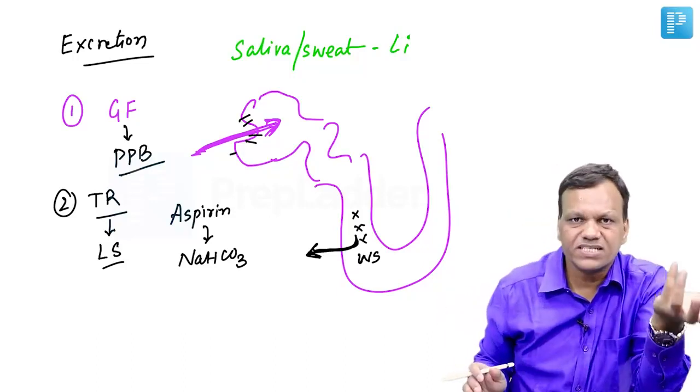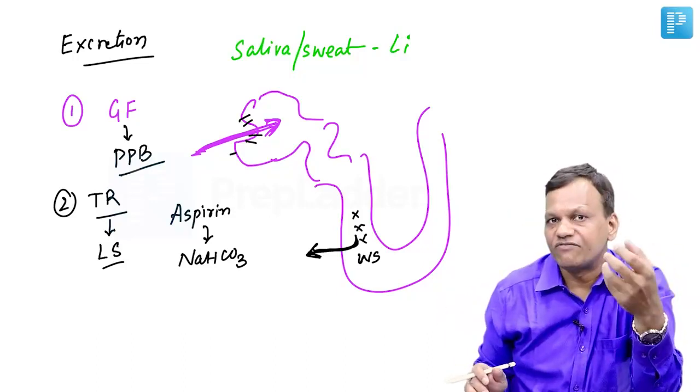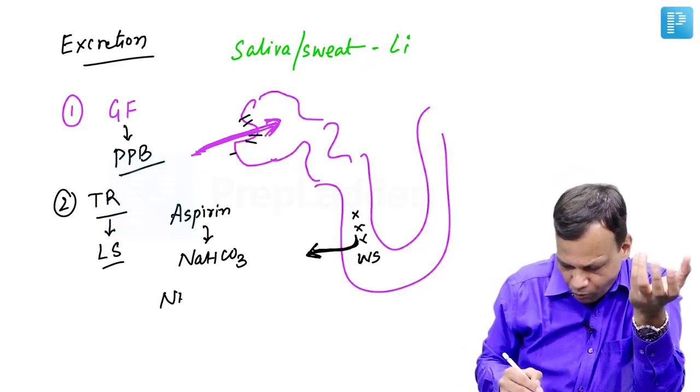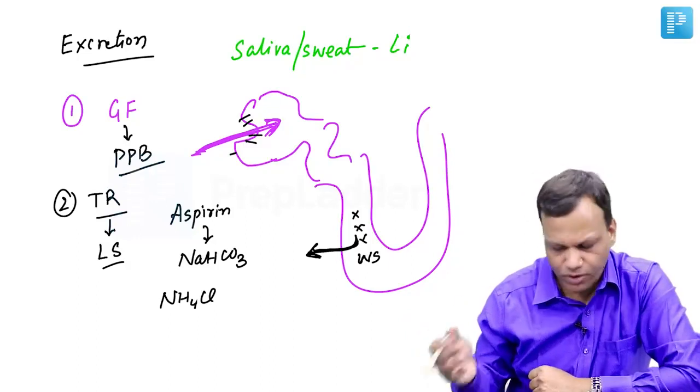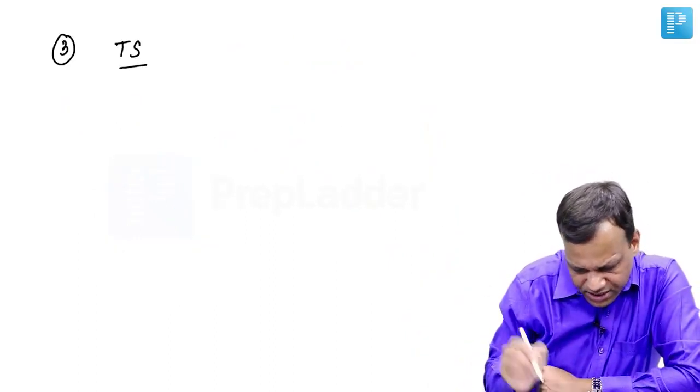The opposite is done for basic drug. In basic drug poisoning like amphetamine poisoning, we give ammonium chloride that will make the urine acidic, so the drug will be excreted. Okay. Then last parameter in excretion is tubular secretion.